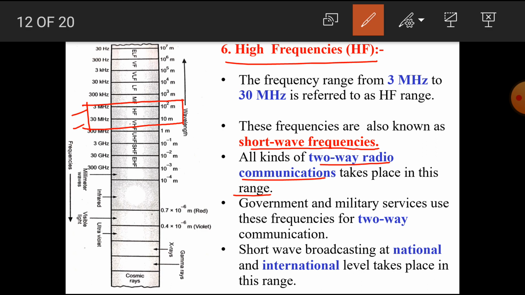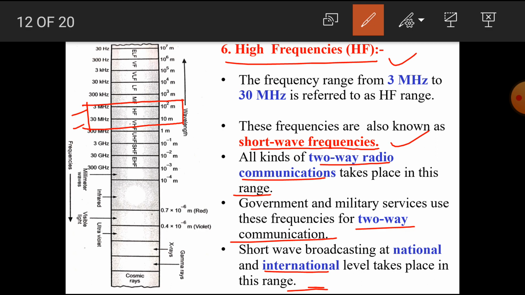Government and military services use this frequency for two-way communication. For example, in the military, the walkie-talkie type device is used. In this device, the short wave frequencies or the high frequencies are used for the communication. Short wave broadcasting at national and international level takes place in this range.